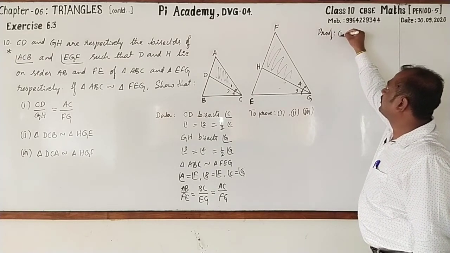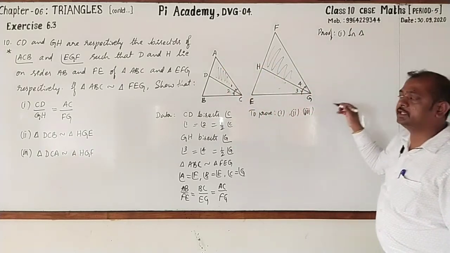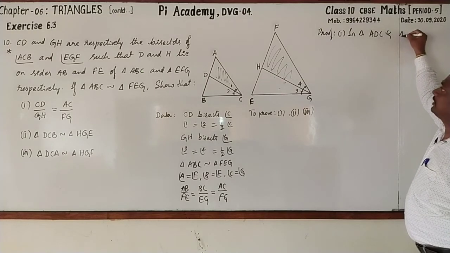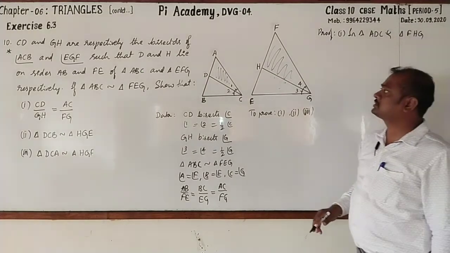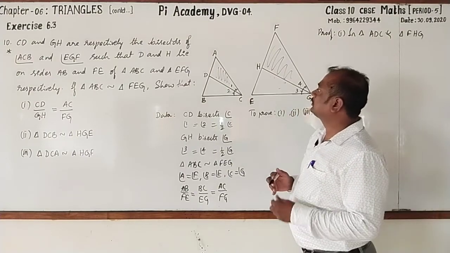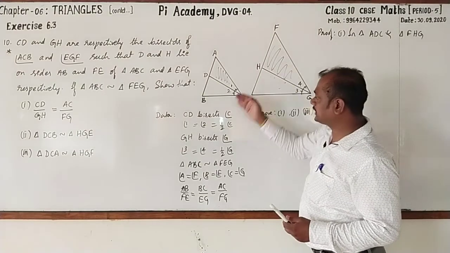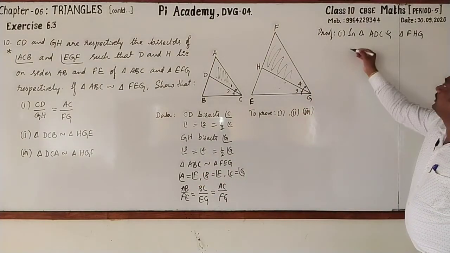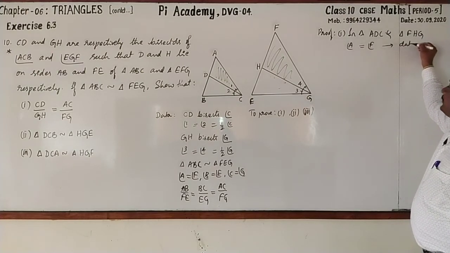Prove. First one. In triangle ADC and triangle FHG, in these two triangles, you can come to know that, look here, angle A equal to angle F. It has been already written in data itself. Here, angle A equal to angle F from data.